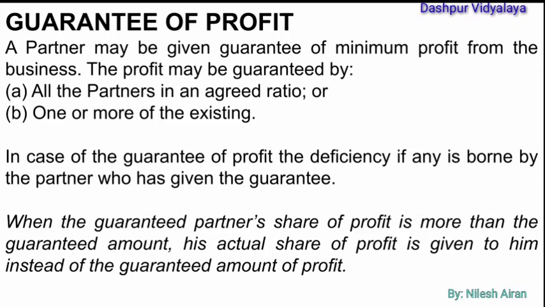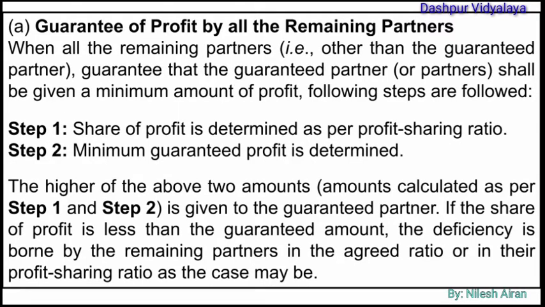When the guaranteed partner's share of the profit is more than the guaranteed amount, his actual share of the profit is given to him instead of the guaranteed amount of profit. When the profit is guaranteed by all the partners, first of all, the profit available is distributed among the partners. Then, the minimum guaranteed amount is determined. The higher of the above amounts is given to the guaranteed partner. The deficiency is borne by the remaining partners in their remaining ratio.